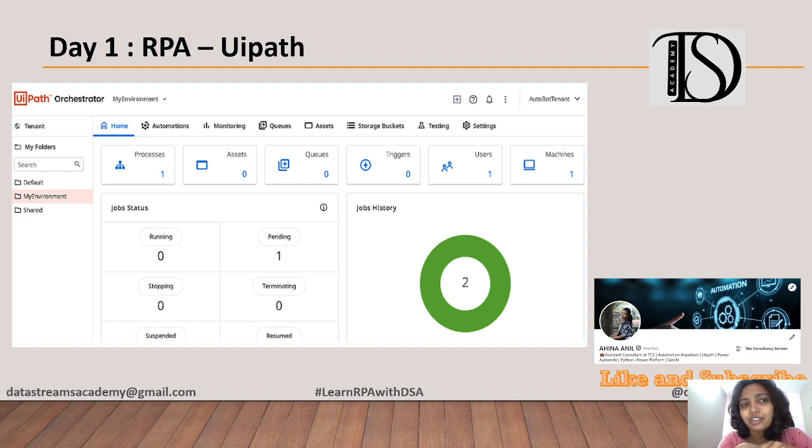This is Orchestrator. Orchestrator is one of the most powerful, and it is like the brain of UiPath. Everything comes under here: how the bots are managed, how they are scheduled, the assets, and everything. Assets, I know it's a new term you would be hearing. Assets are places where we store the passwords or credentials which we need to protect. As with Studio, I'm not going into details because it's a vast area. We need to go through all these things and move forward with it.